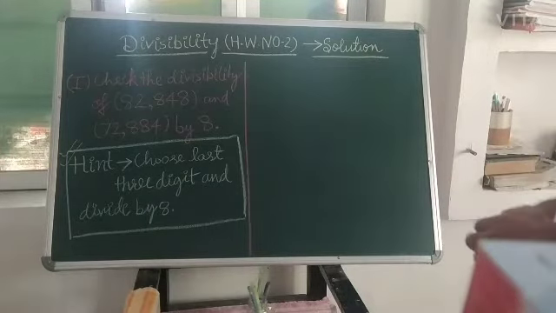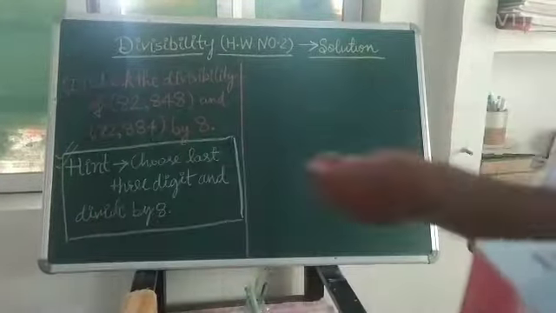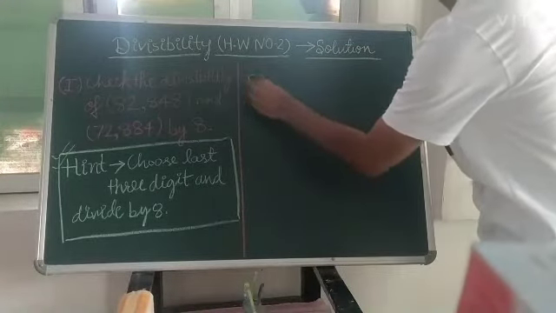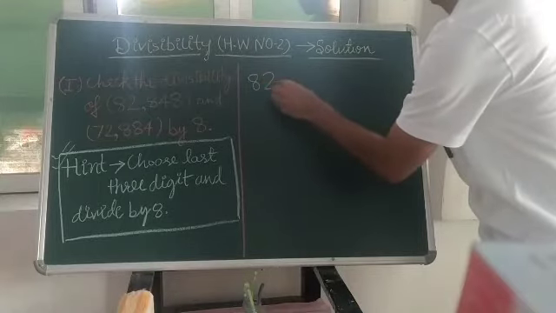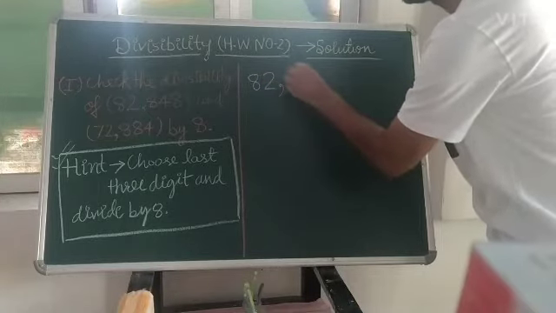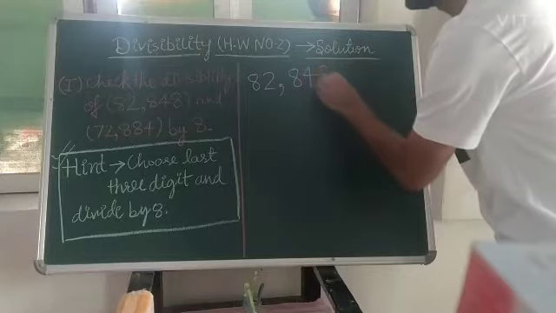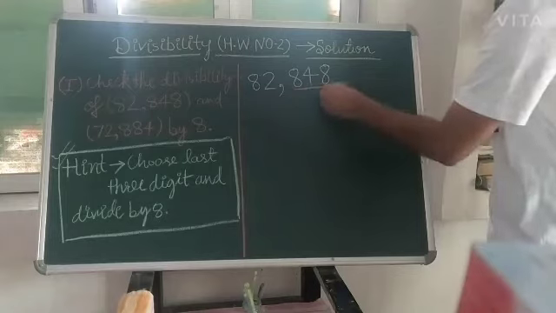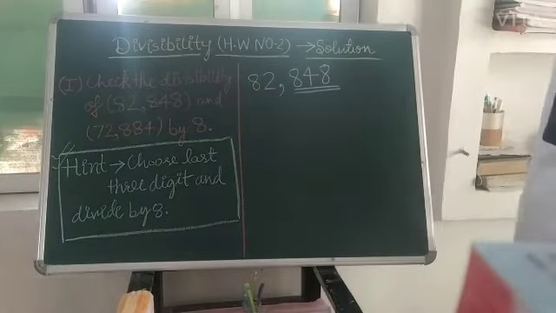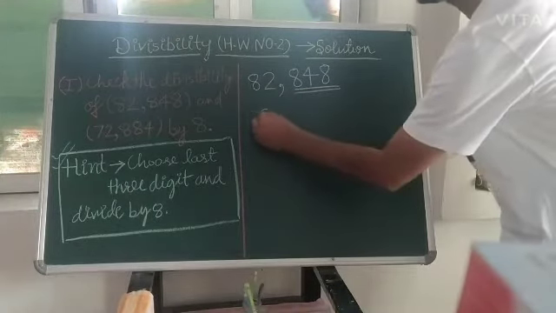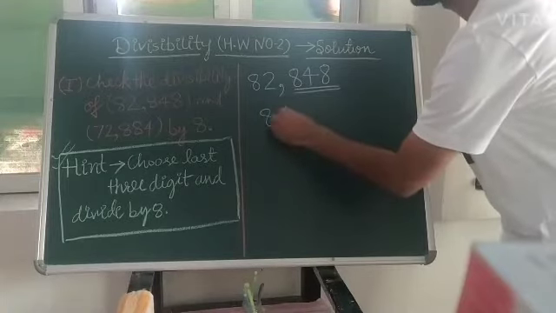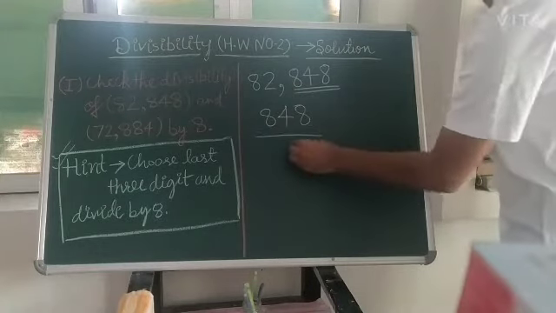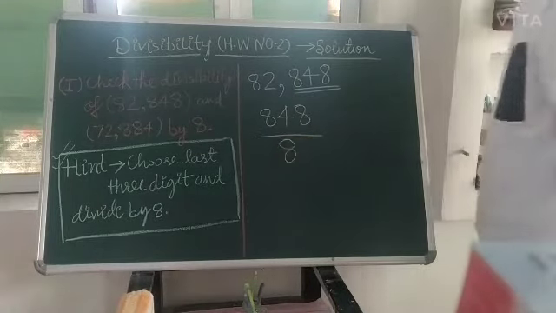So this first number is 28,48. We will choose the last 3 digits, and the last 3 digits are 848, and divide that by 8.